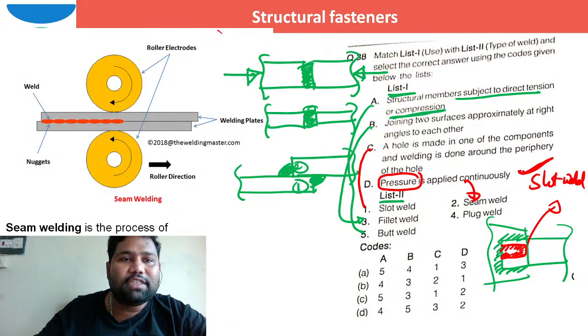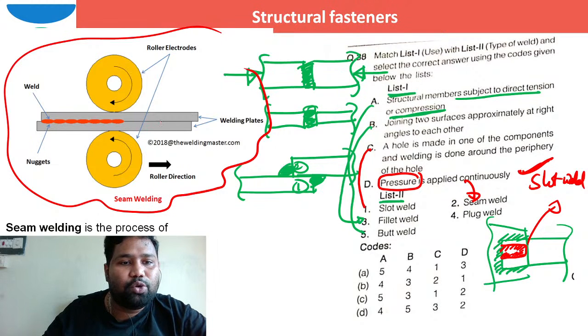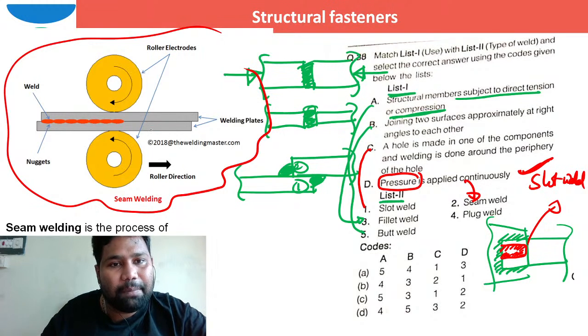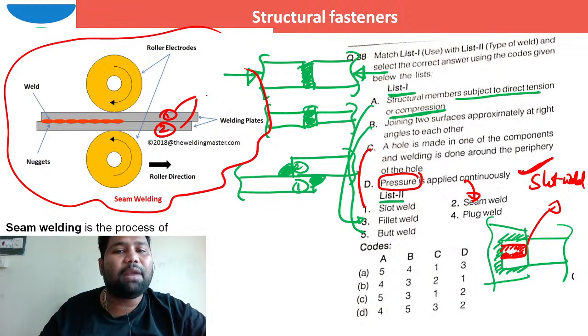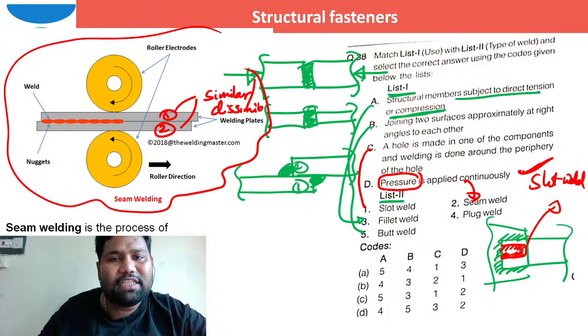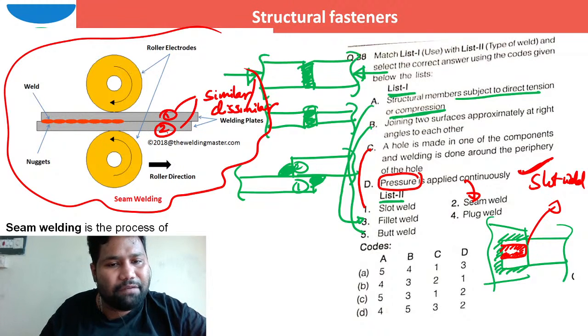I hope you are able to see the sketch here for seam weld. The seam weld is the process of joining two similar or dissimilar metals at the seam with the use of electric current and pressure. These are two metal plates, and they can be either similar or dissimilar metals. One plate may be of one material, another plate may be of another material.